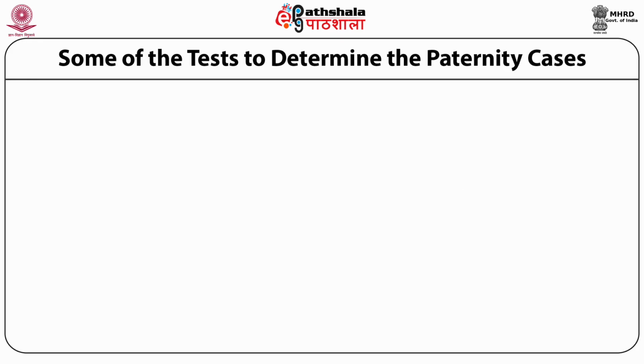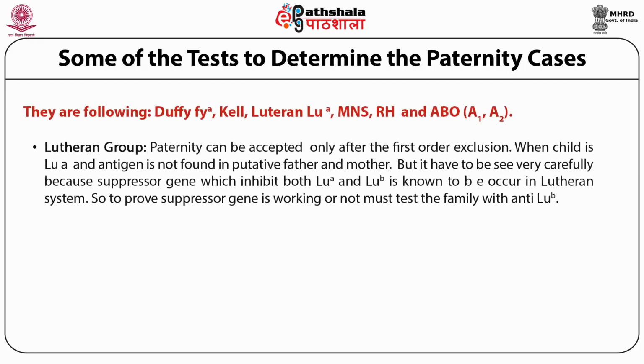Now, I'll be talking about the tests which determine paternity cases. First, I'll talk about the Lutheran group. Paternity can be accepted only after the first order exclusion.